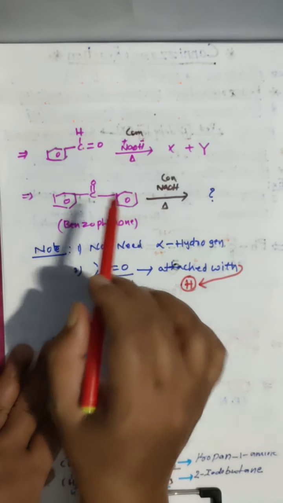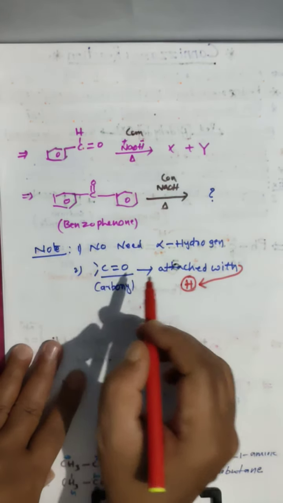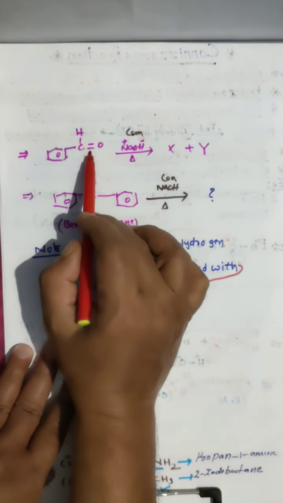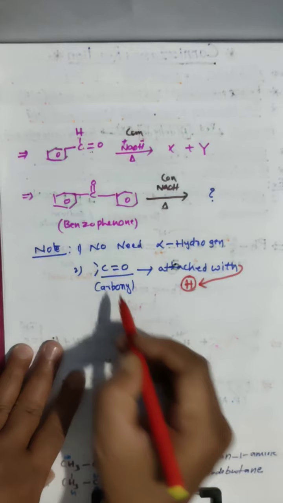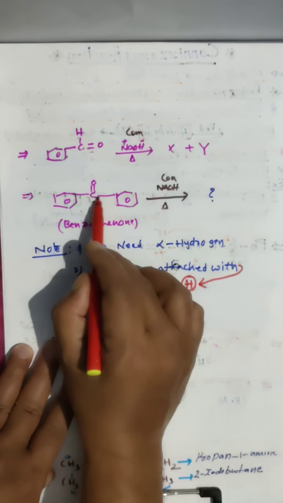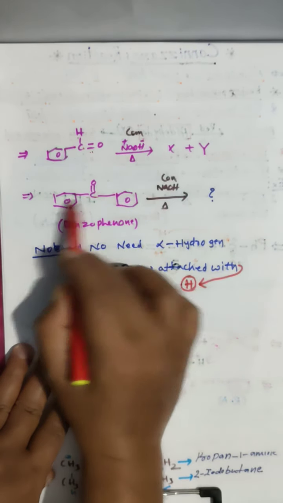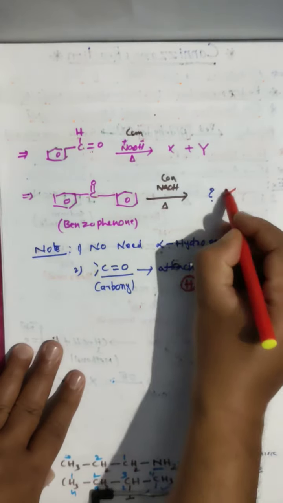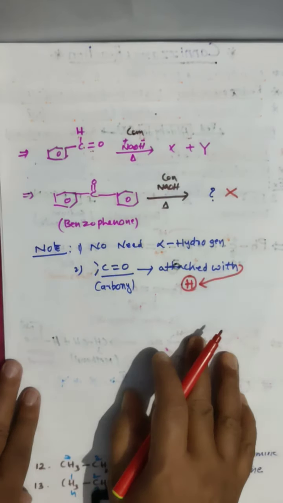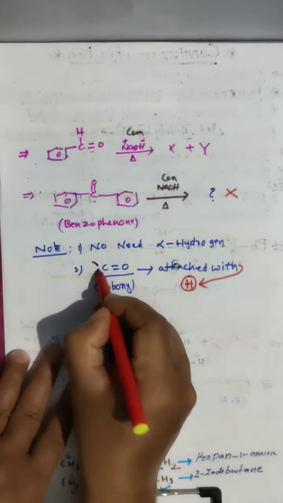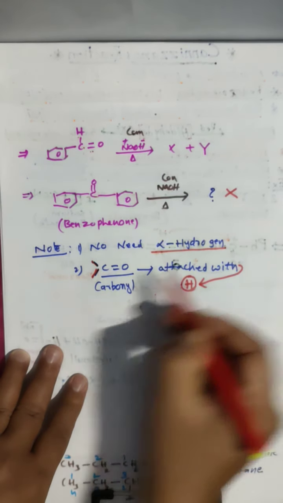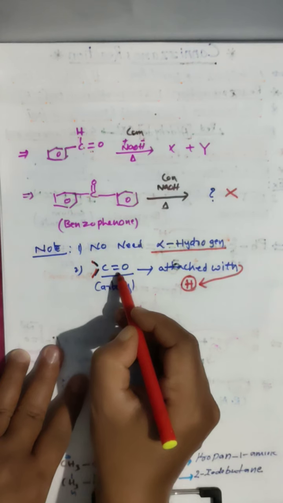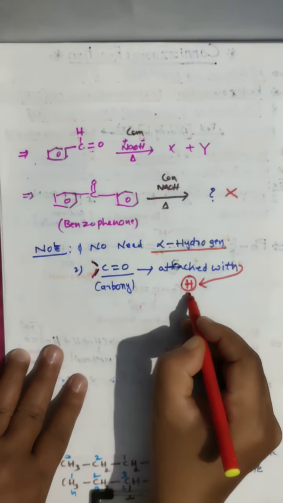Alpha hydrogen, one reason. The second important reason, the carbonyl group must be attached with at least one hydrogen. Here the carbonyl group doesn't have hydrogen. Here also we don't have. That's why it will not undergo Cannizzaro reaction. This is very important, you have to remember. So no need of alpha hydrogen, but the carbonyl group attached with at least one hydrogen.